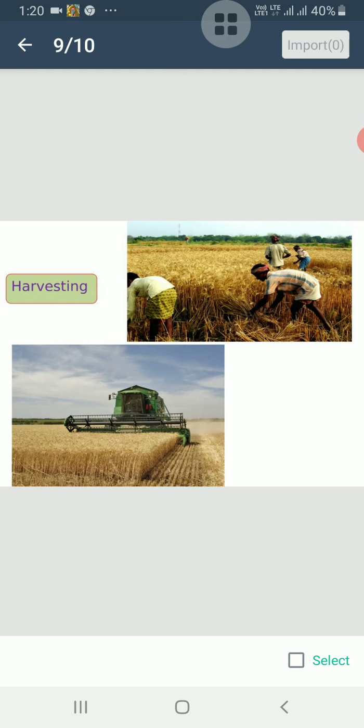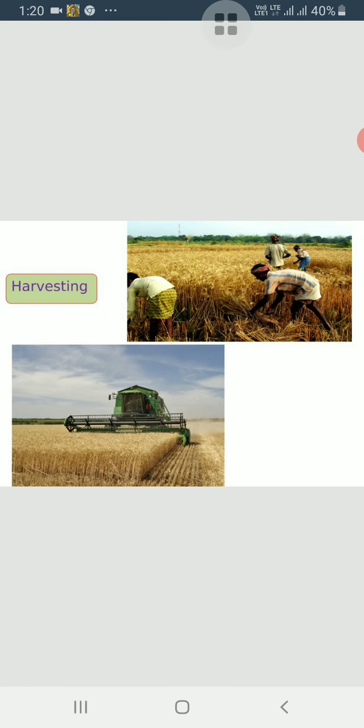So, plants of the same kind grown on a large scale at a particular place during a particular time are known as a crop. For example, a crop of wheat means all plants grown in the field are of wheat. So, it is all about agriculture.